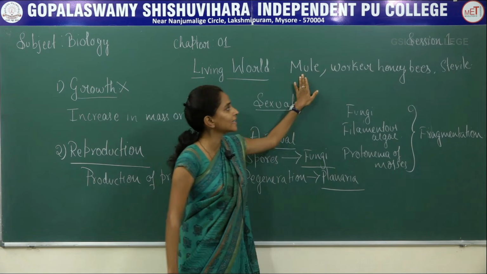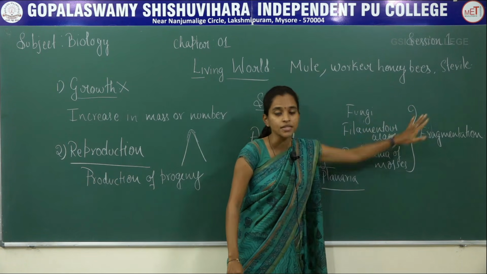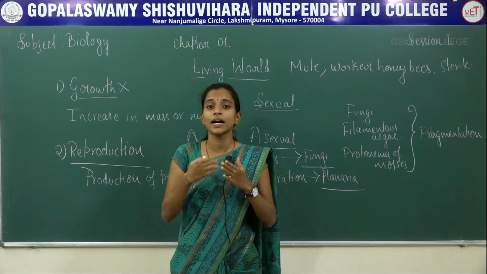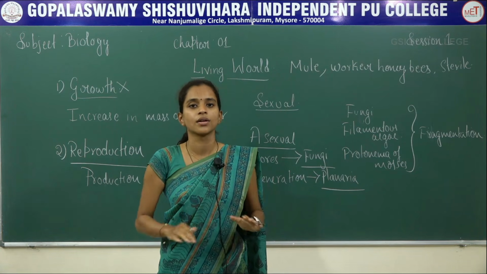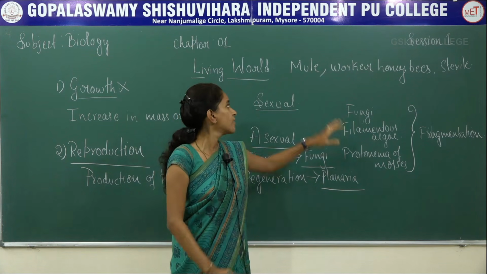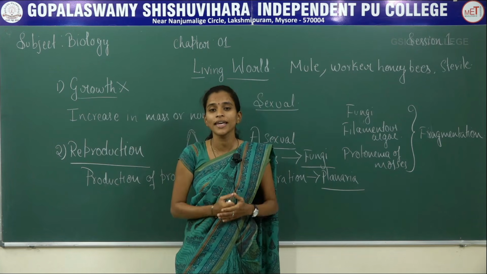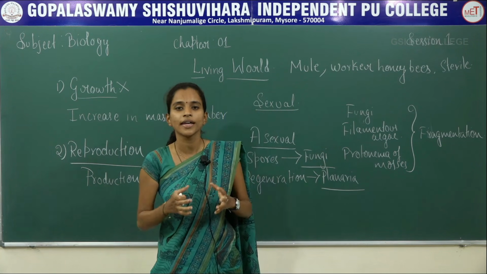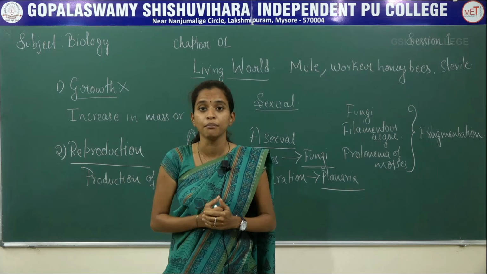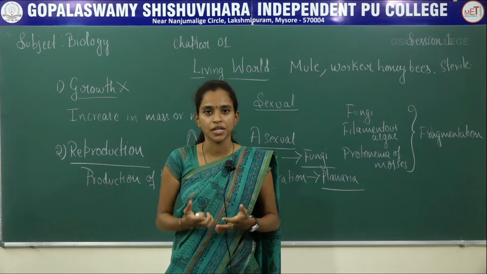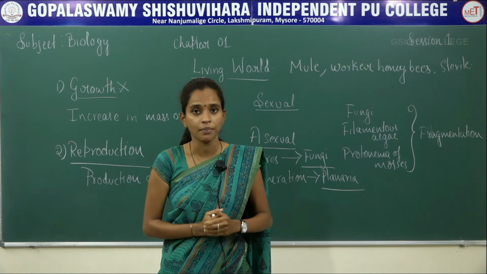Together these three are examples of organisms which are living but do not undergo any reproduction. Now mule is the combination of a donkey and a horse. This offspring is not produced naturally but only under lab condition.